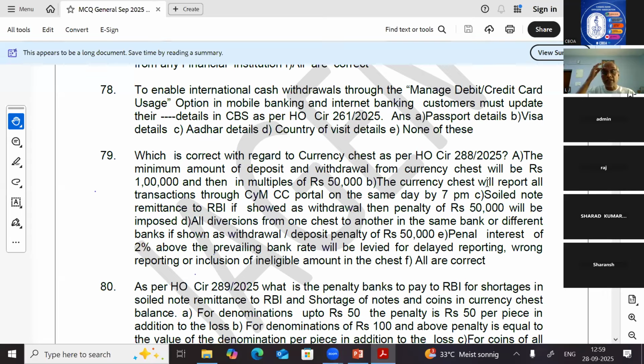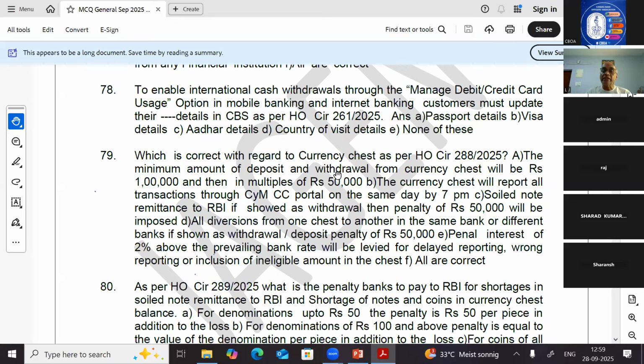Invariably every day before 7 p.m., the currency chest has to report the balances maintained, what is a withdrawal, what is a deposit, what is a diversion, what is a soiled note remittance to RBI. Everything has to be reported through a portal called the CIMCC portal. So let us not think that currency chest questions will not come. Currency chest questions will come, because we do not know the answer for that question. It has to be reported on or before 7 p.m.